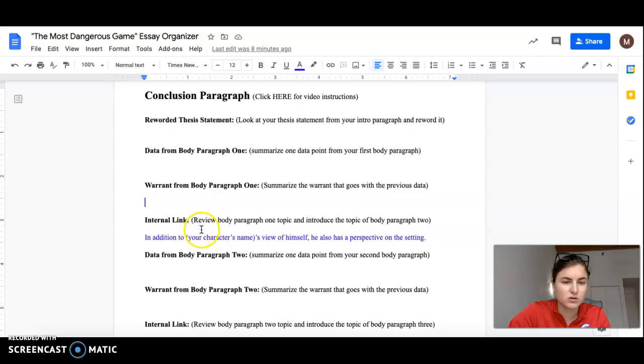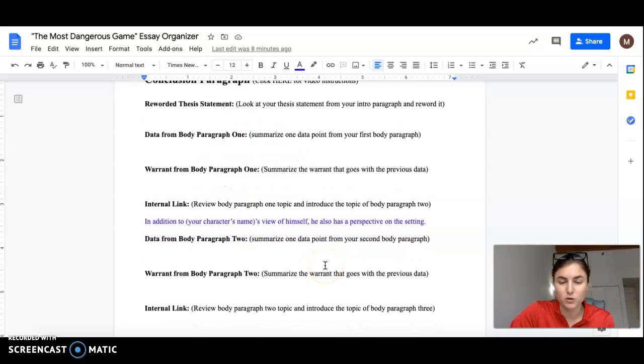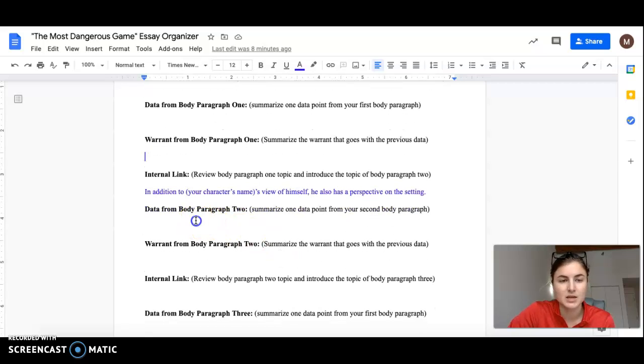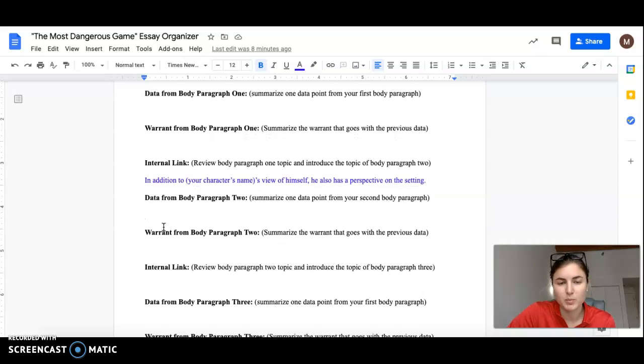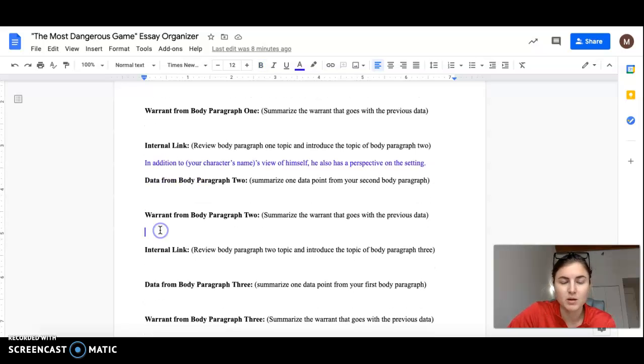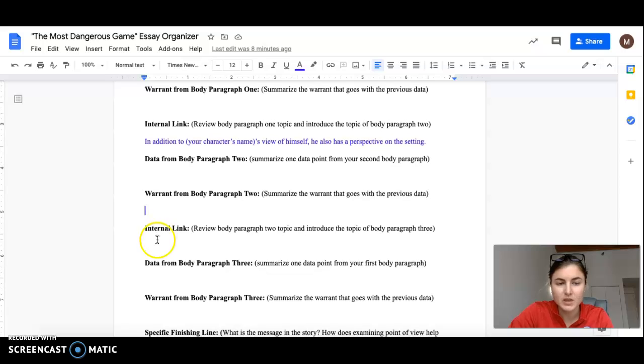I said "in addition to," and all you have to fill in is your character's name. So in addition to Rainsford's view of himself, which is what you just covered, he also has a perspective on the setting. You are introducing what you are talking about next. Then you do the exact same thing we just talked about. Go to body paragraph 2 on your character's view of the setting. Choose one of the data points that you like best, shorten it up, and reword it here. Same thing: pick the warrant that goes with that data point, shorten it to one sentence, and type it in here.